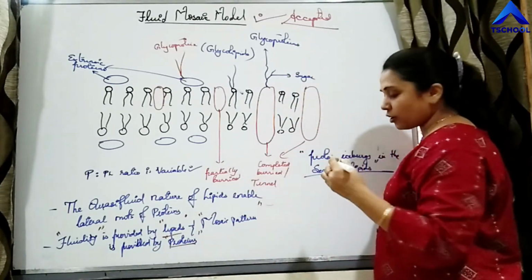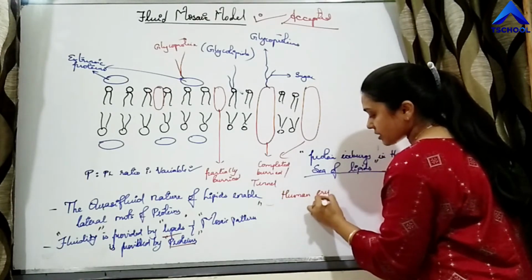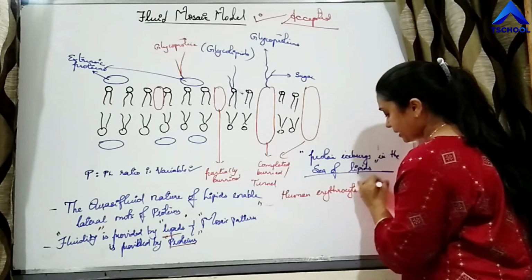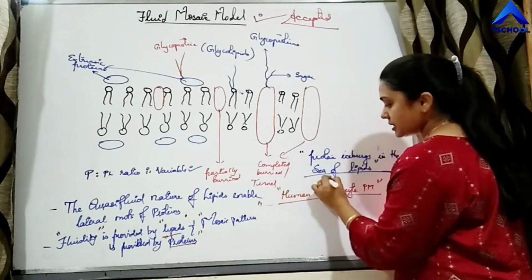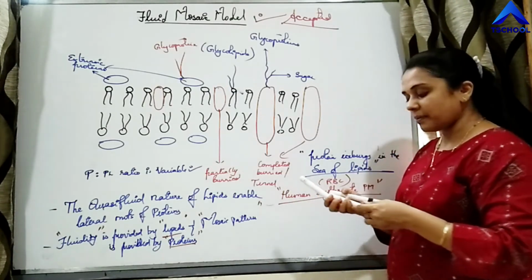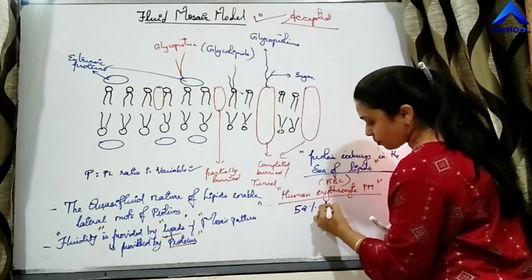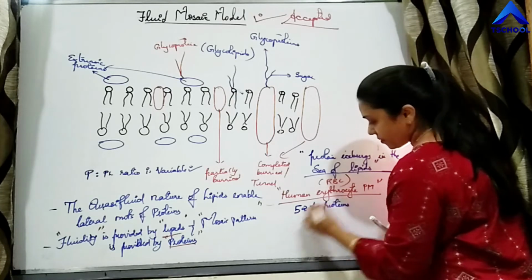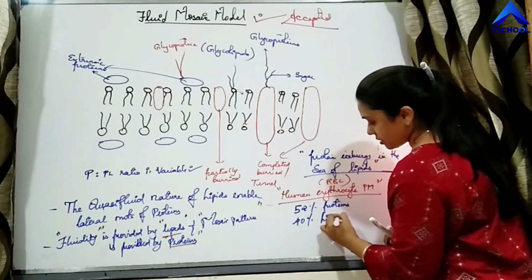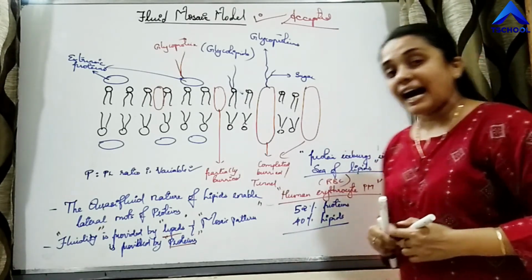So electron microscope study of the human erythrocyte plasma membrane. Erythrocyte means red blood cell. So the plasma membrane of red blood cell is made up of 52% proteins and 40% lipids, right? So this you have to remember, very important.